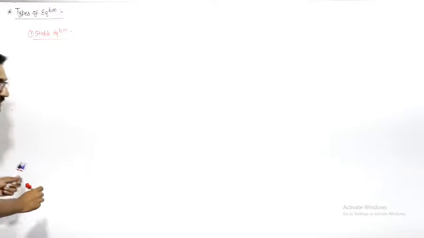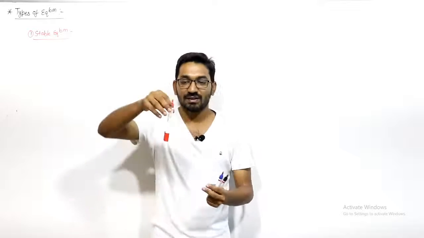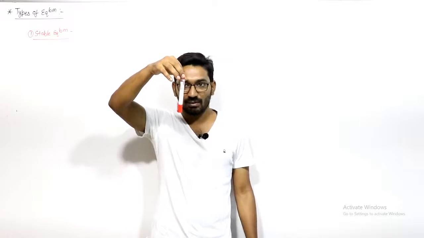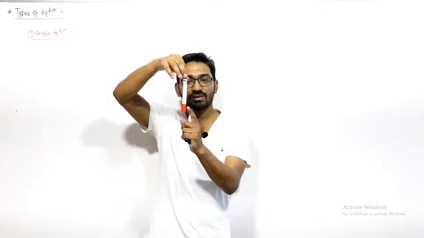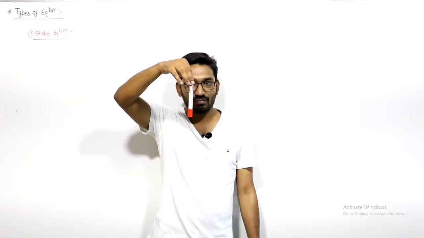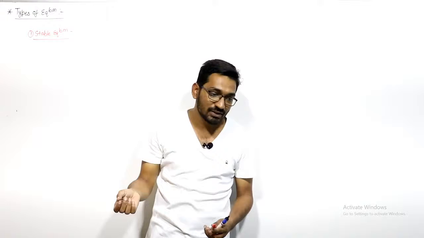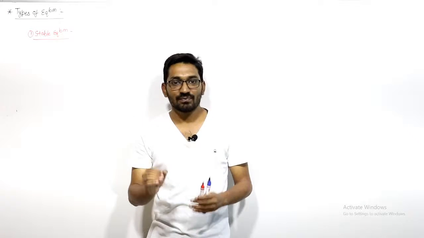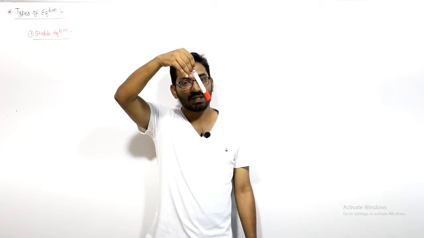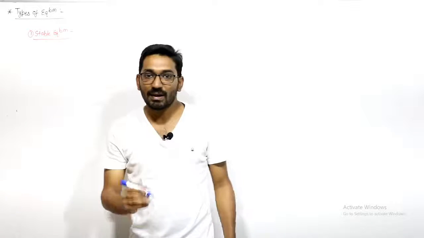We say that stable equilibrium means when a body is displaced. Suppose you have a body, let us say this is a pendulum. This is the initial position, the equilibrium position of this pendulum. If you disturb it very slightly, and then remove the disturbing force, this body will regain its original equilibrium position. It is known as stable equilibrium. That means the equilibrium of this body is stable. So this is the stable equilibrium.